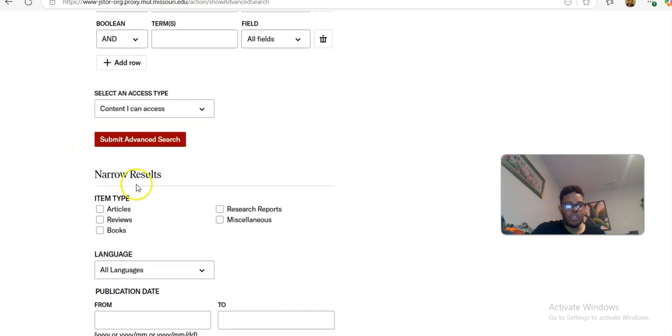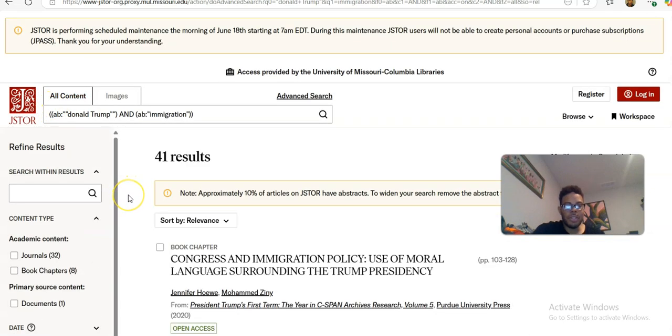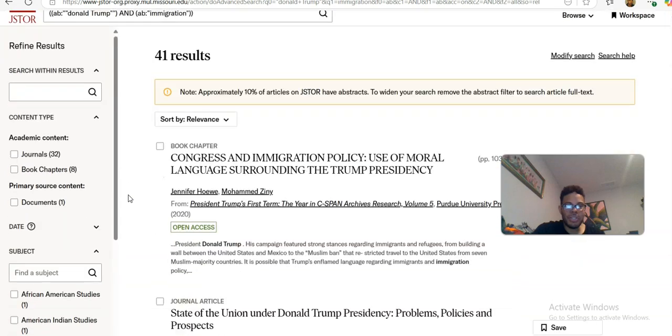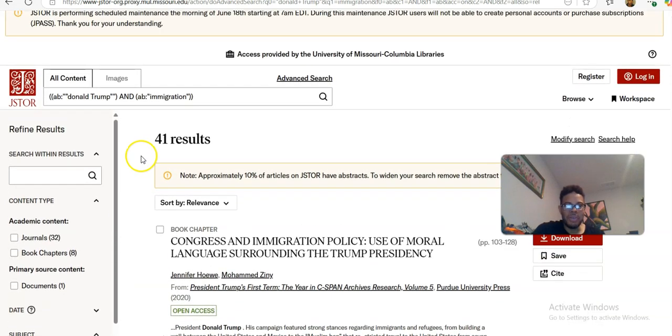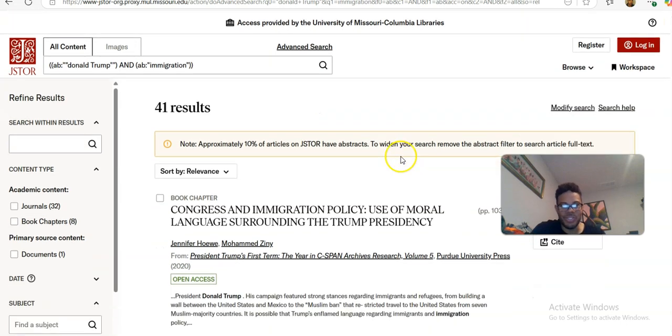And then search. You can hit submit advanced search, and then if you get too many things, you can start narrowing as well. And trust me, in JSTOR, you are going to get too many things. Okay? And then I say that, and then this thing decides to embarrass me. So we didn't get too many things. That is a very manageable number, 41 results.